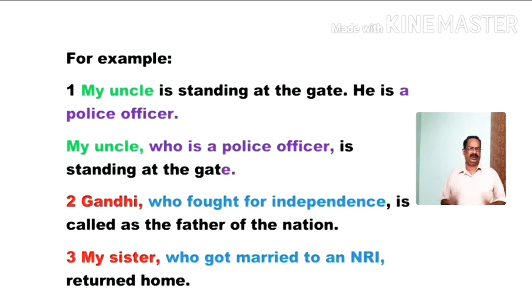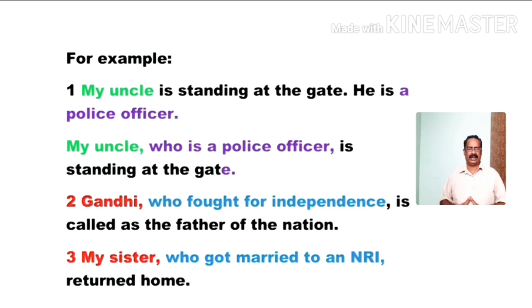Next, see another example. Gandhi. It is clear, obvious. Everyone knows who Gandhi is. So, Gandhi is called the father of the nation. No description is necessary. Gandhi is called the father of the nation. No ambiguity. We need not describe him again. But I wanted to give some extra information here. Gandhi, who fought for independence, is called the father of the nation.